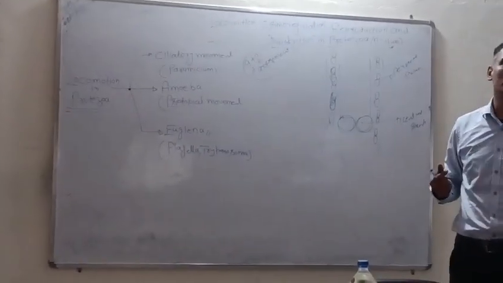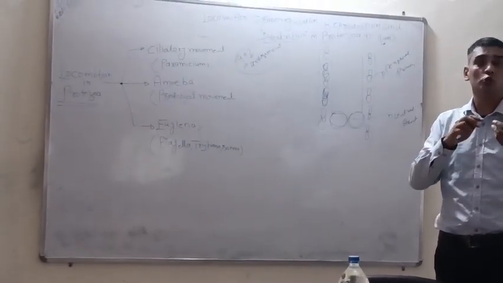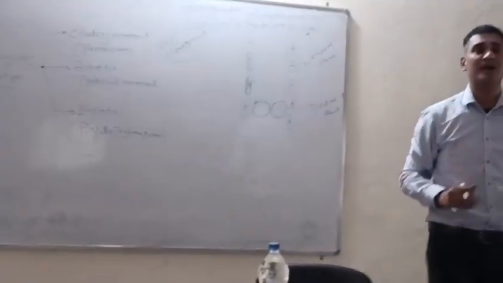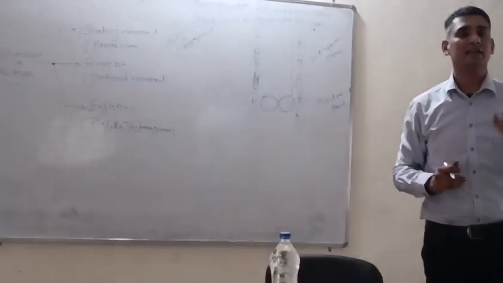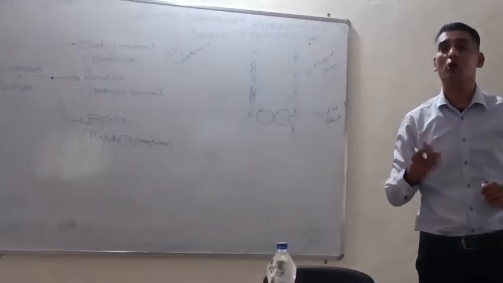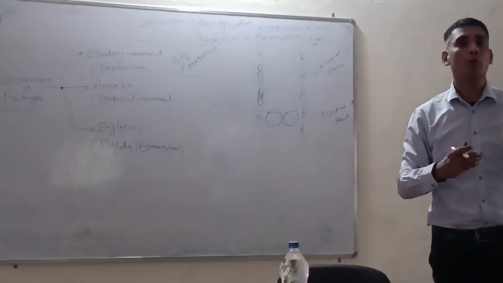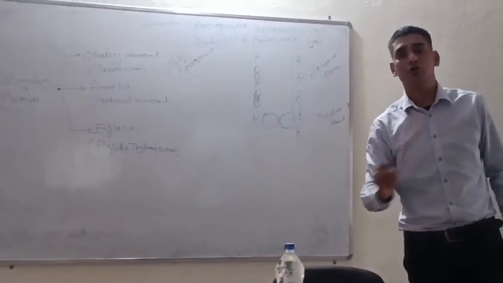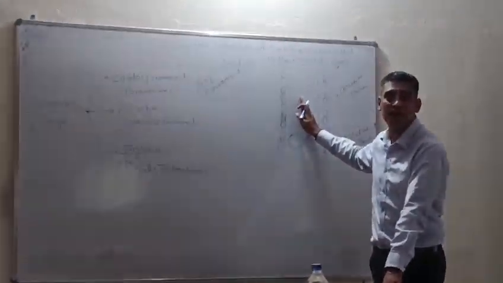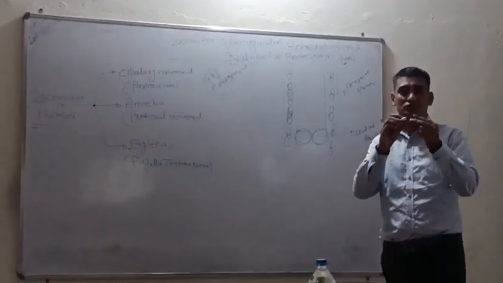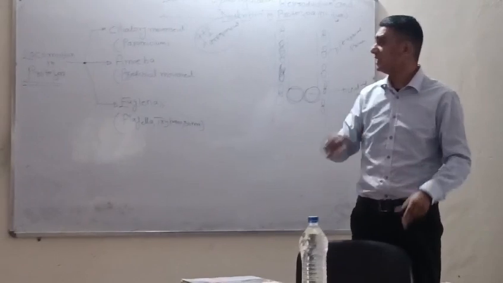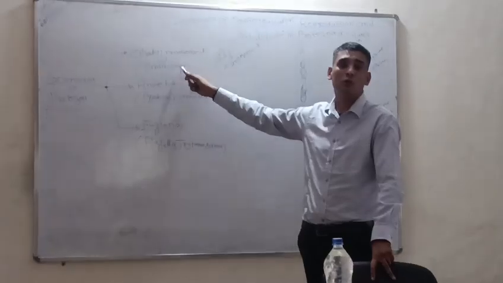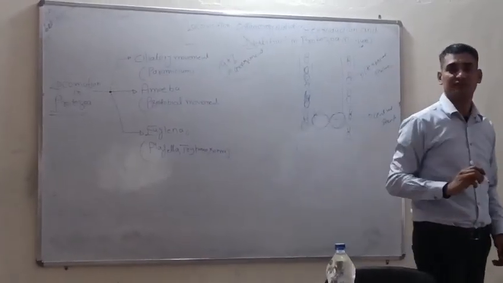And what is the function of motor protein? The function of motor protein is to provide energy. What is the function of the motor in a bicycle, sorry, motorcycle or car or plane or train? To move, to provide energy. Providing energy is the main function of the motor. So the same thing happens inside the cilia. Those are the motor proteins which are responsible for providing energy for the cilia, and that ciliary movement is responsible for the movement of paramecium from one place to another.